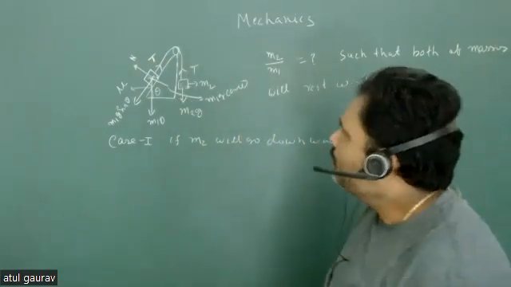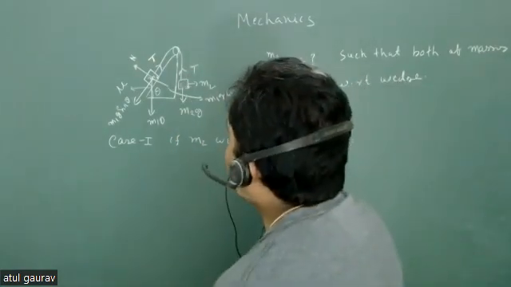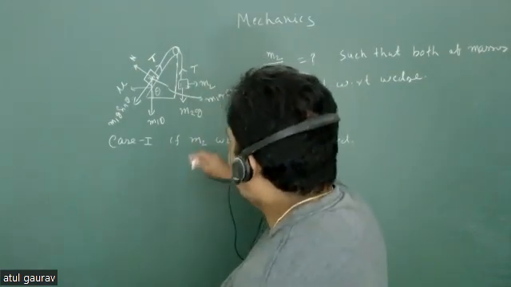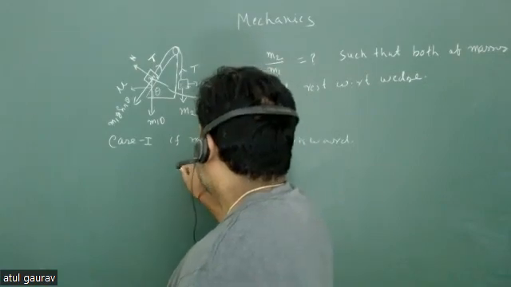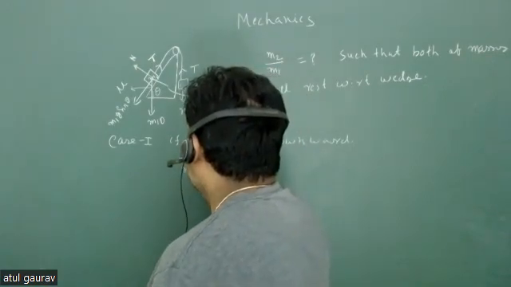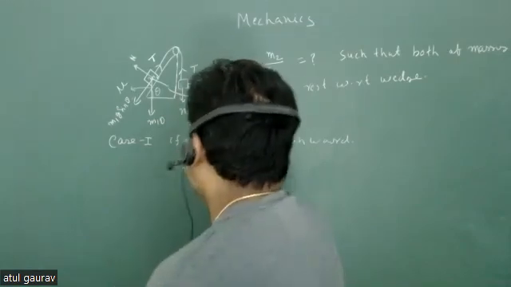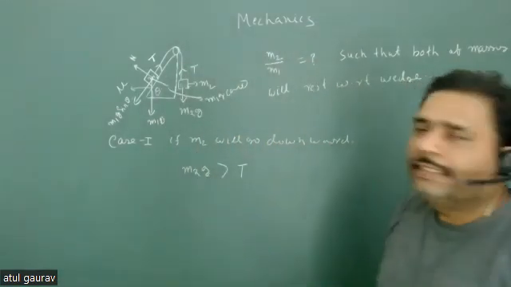So now what is the condition? When m2 is going to move downward, that means m2g must be greater than tension. Only then will it go downward, isn't it?